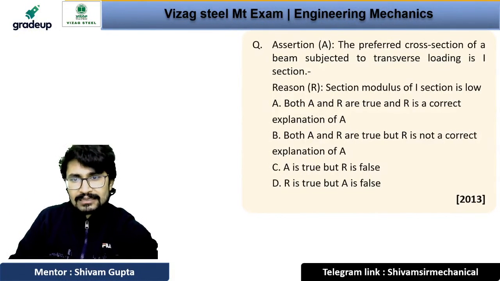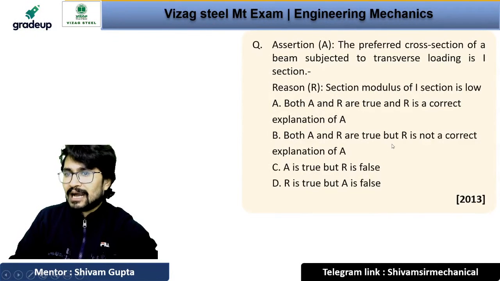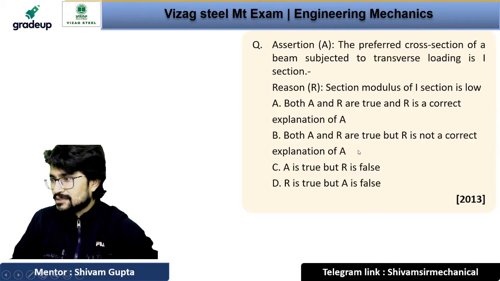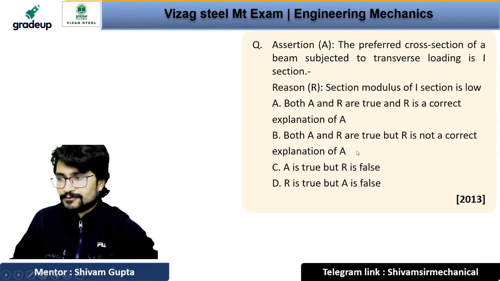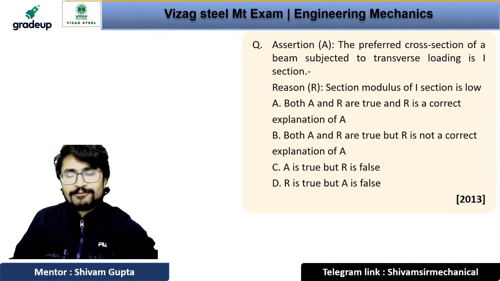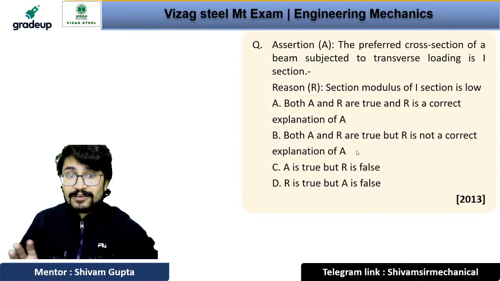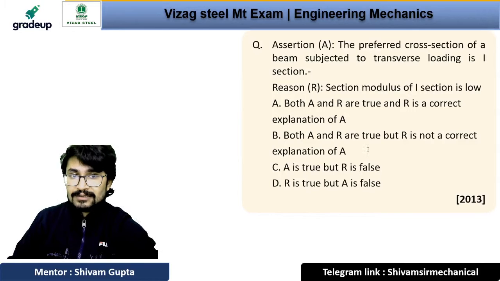Option number B, that both A and R are true, but R is not the correct explanation of A. Okay. Option C, Neeraj Kumar is saying option number C. Very good. Just be fast, guys. You have that level that you can give the answer very easily, right? So just give me the answer.